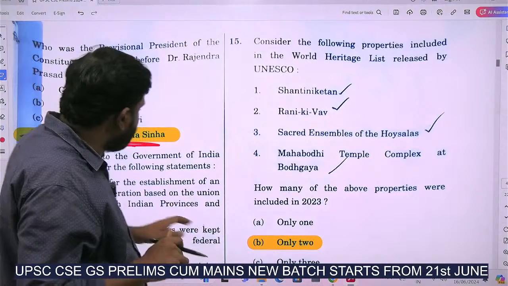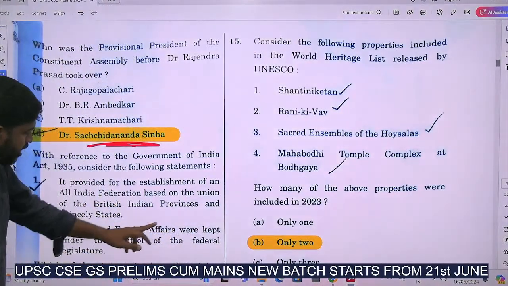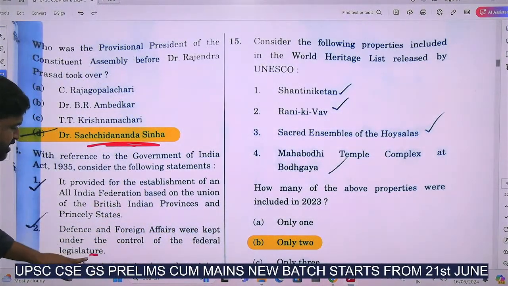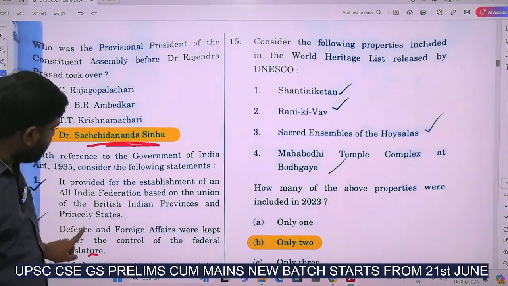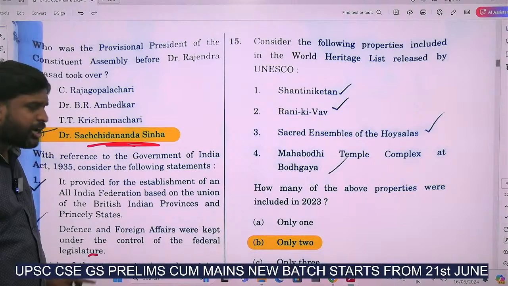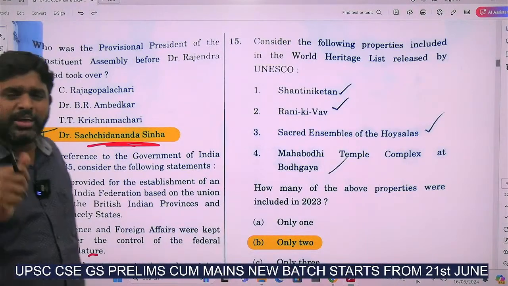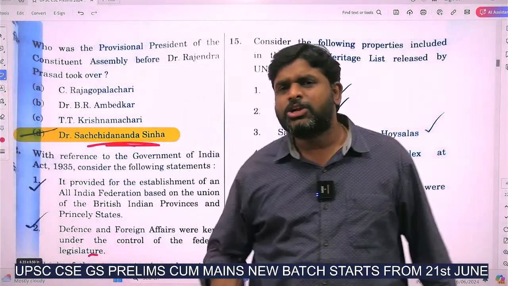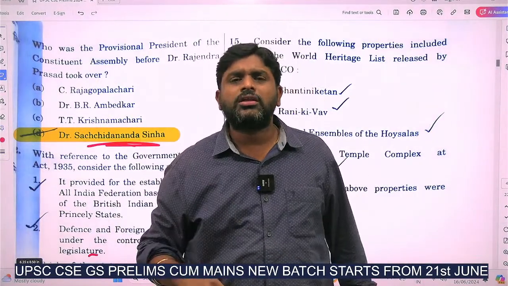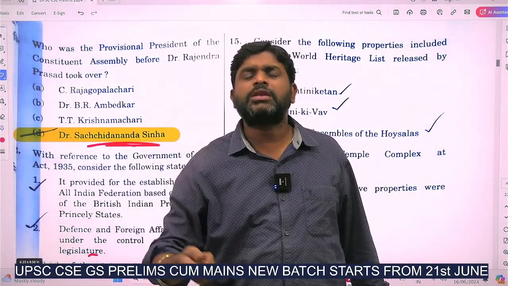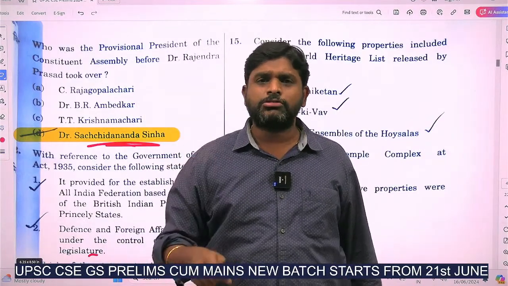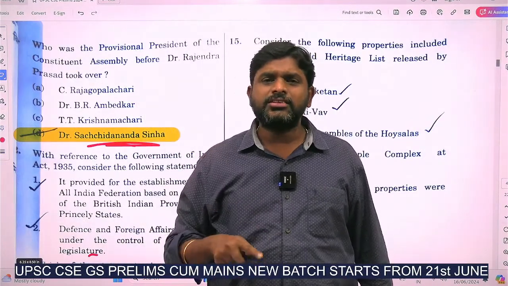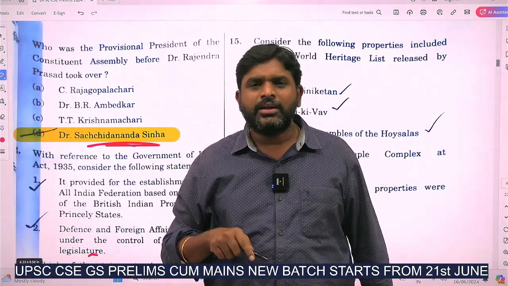We discussed about it. Defense and foreign affairs were kept under the control of federal legislature. See, common sense here. Why would the British keep them under the federal legislature? Who is the federal legislature? The local leaders, the responsible government, means the legislature consists of Indians also. Why would they keep defense and foreign affairs under Indians?